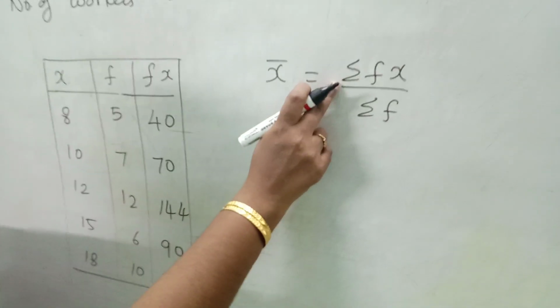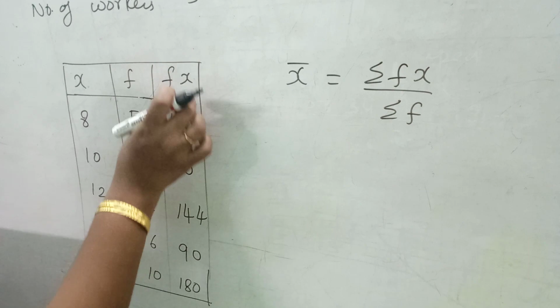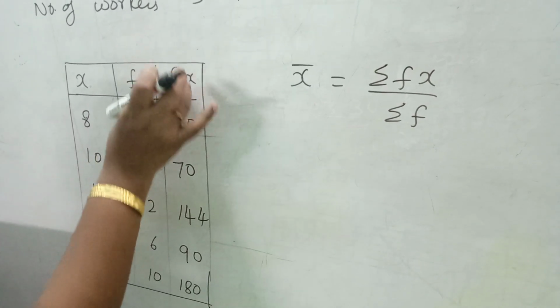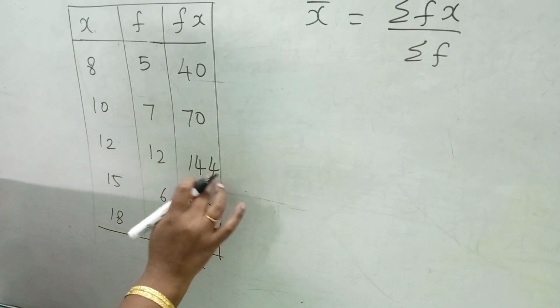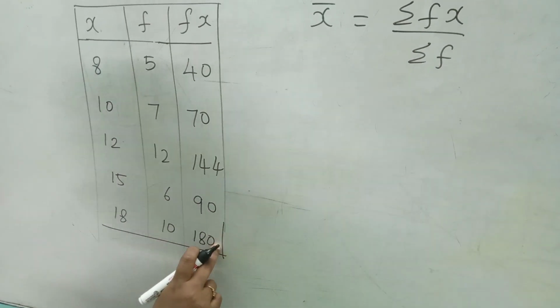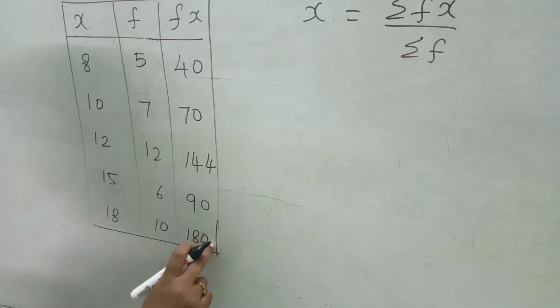Okay. I need sigma fx. This is my sigma fx, which means the sum of the fx column. Sigma fx equal to, I am going to add 40 plus 70 plus 144 plus 90 plus 180, which is nothing but 524.